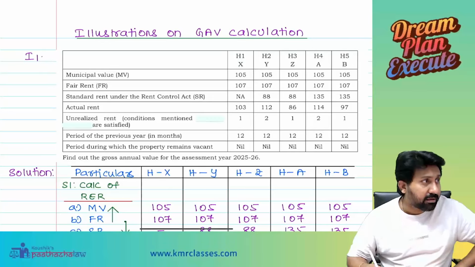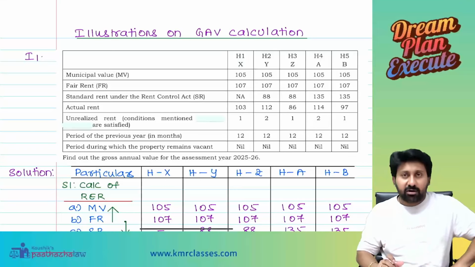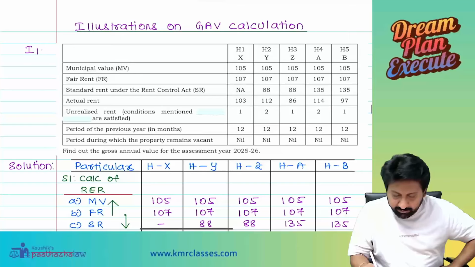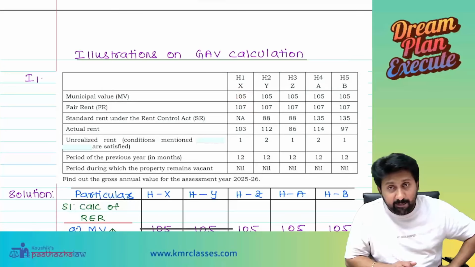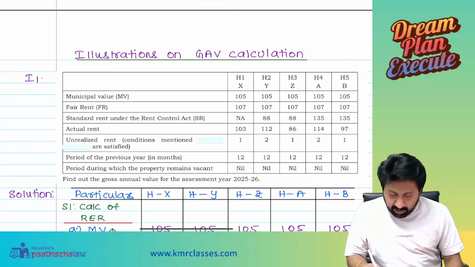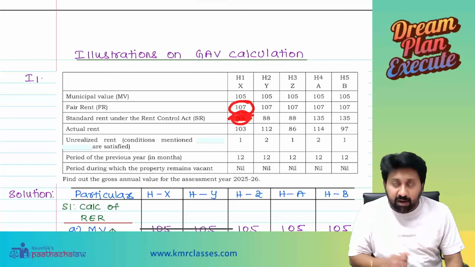103 only. You are not listening properly. You are giving mixed answers. Start again. What is the municipal value and fair rent, whichever is higher? 107. 107 and nothing is available. Nil. So don't consider this. So what is the amount selected now?